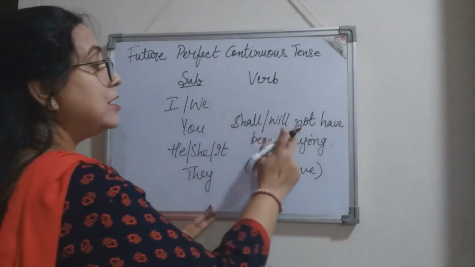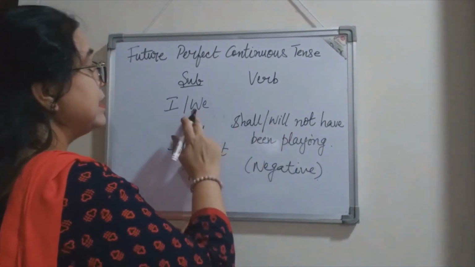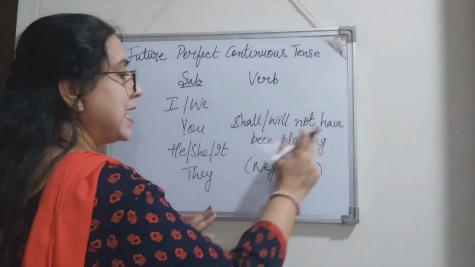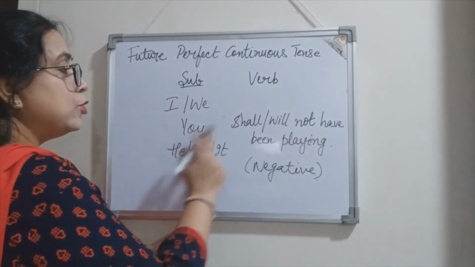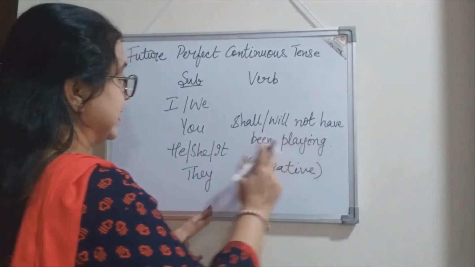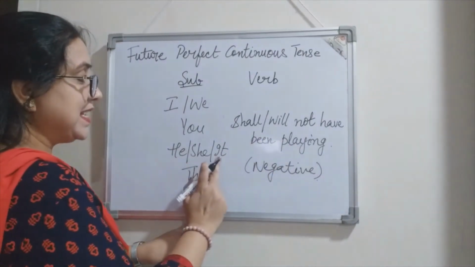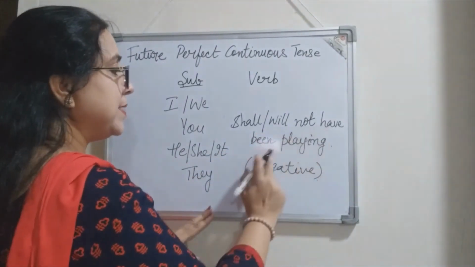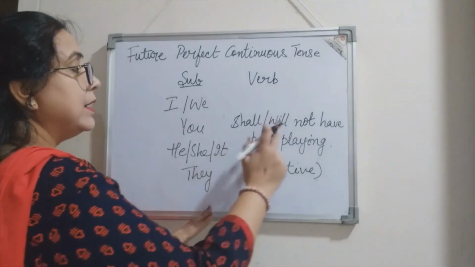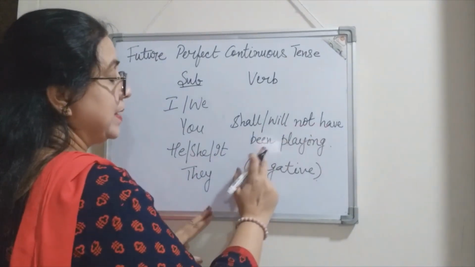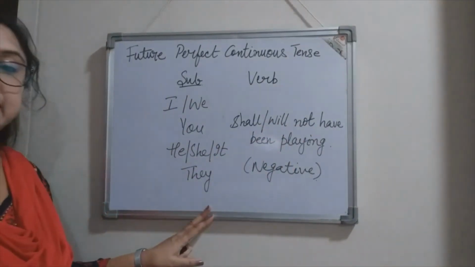I shall not have been playing. We shall not have been playing. You will not have been playing. He, she, it will not have been playing, and they again will not have been playing. So these were the negative forms.